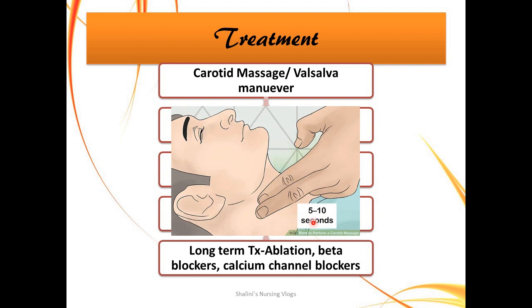You don't give a pressure which will occlude the carotid artery and lead to hypoxia. You just massage that particular area for 5 to 10 seconds, and the patient is asked to turn his head to the opposite side. So if it is the right side that you want to massage, you will ask the patient to turn his head to the left side. This is a very famous treatment that we have, carotid massage, which will help to terminate the kind of arrhythmias that the patient has. So that is the first thing.